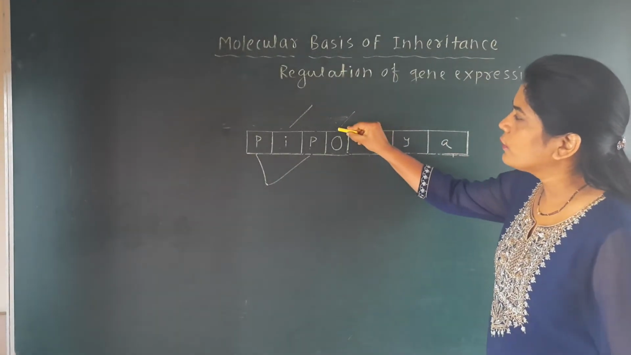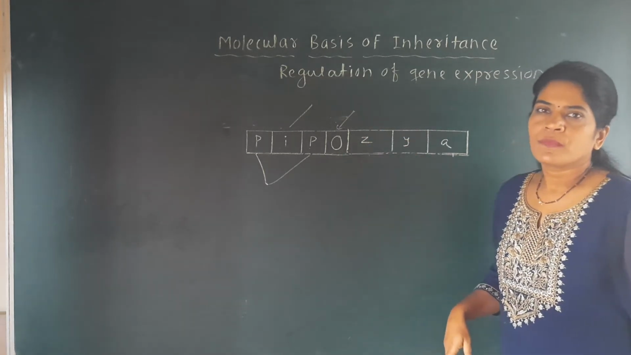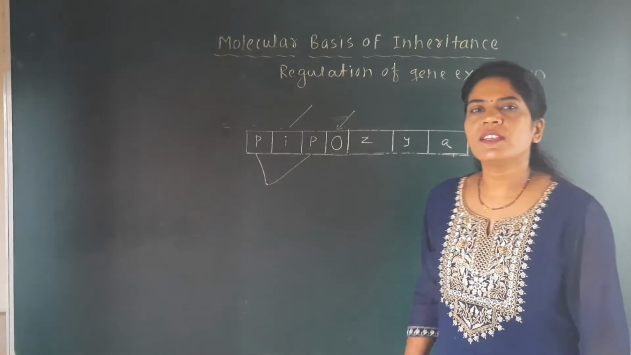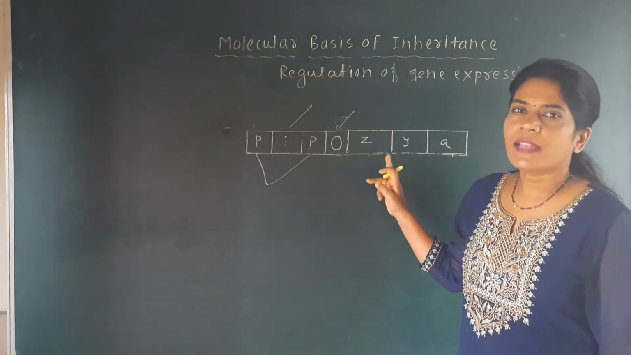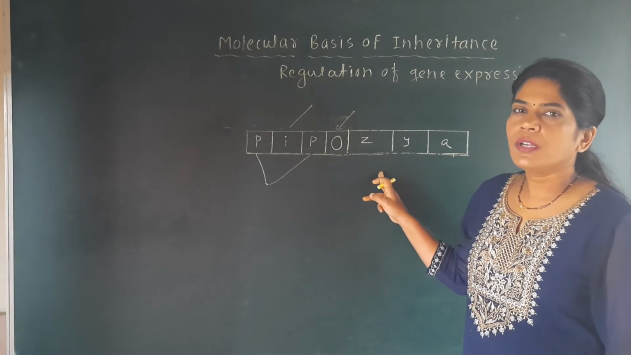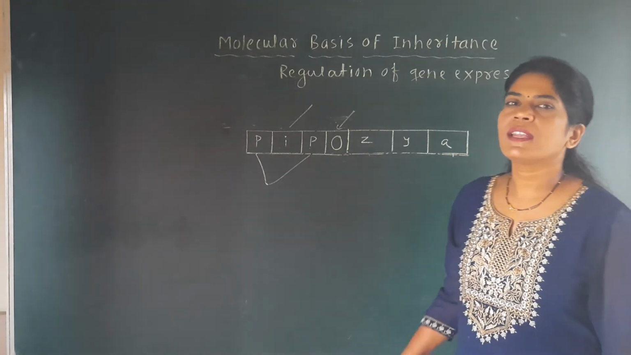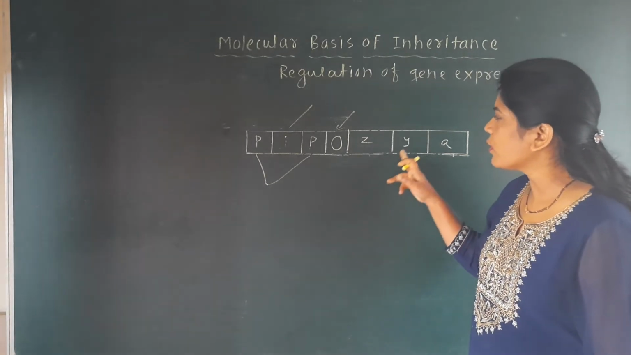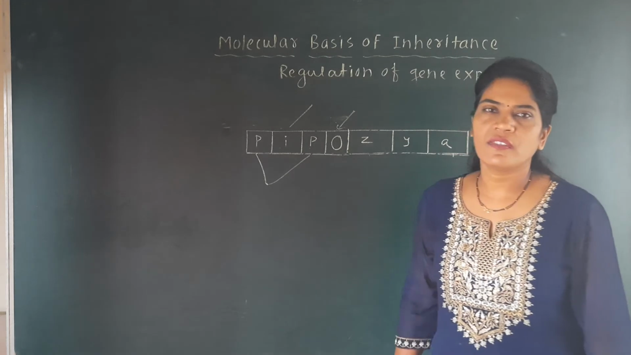This O is the operator side. What does it operate? It operates the structural genes Z, Y, A. When the operator region is free, then it produces the mRNA molecule. That mRNA molecule will then form the enzymes, that is nothing but the proteins: beta-galactosidase, permease and transacetylase. So for the expression of these structural genes, the operator region is very important.